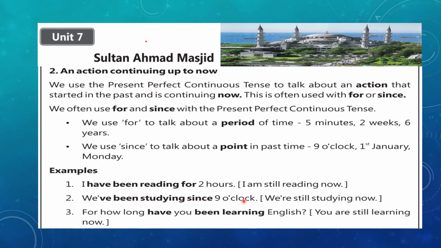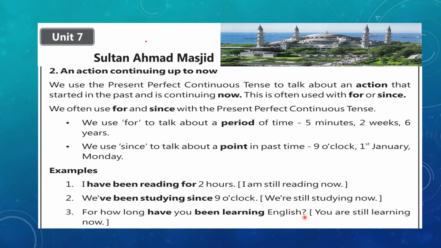So my action of studying started at 9 o'clock and it's still going on. Third example, for how long have you been learning English? So for is used with how long, like the duration of the action has been asked here, and in this sentence it means learning is still continuing, it's going on.